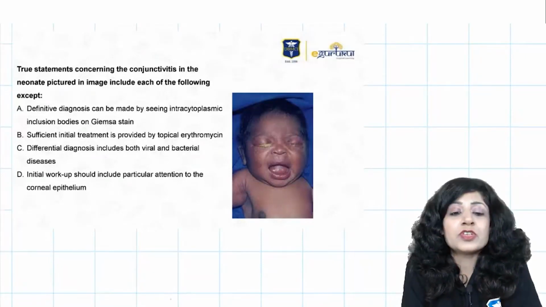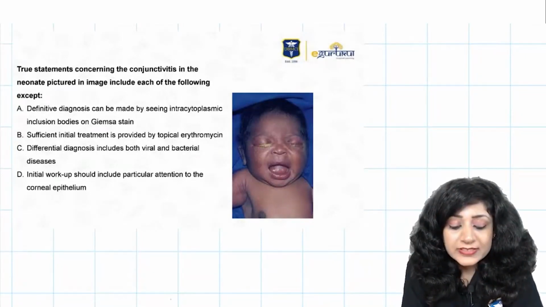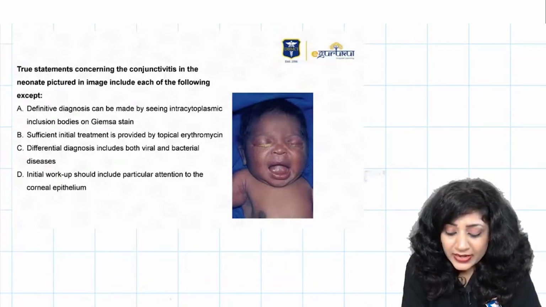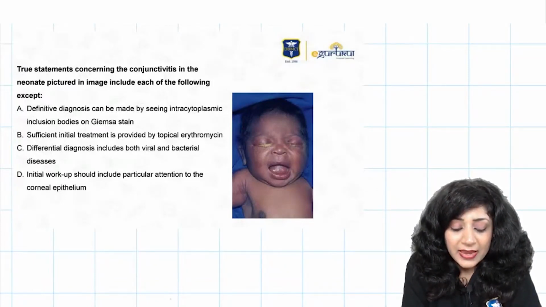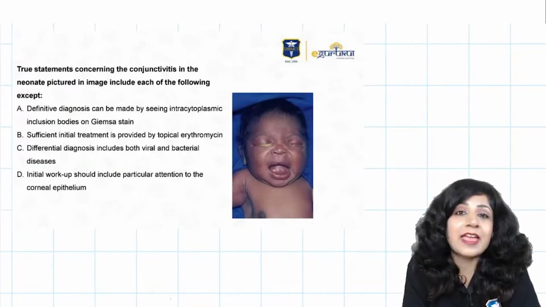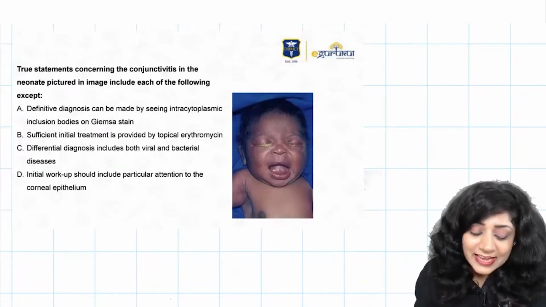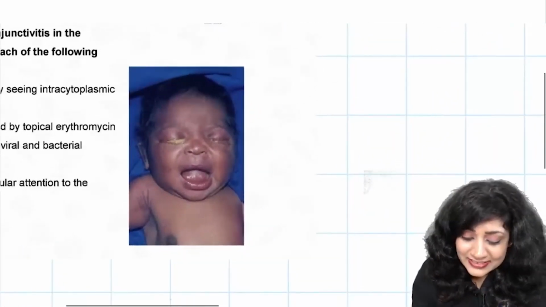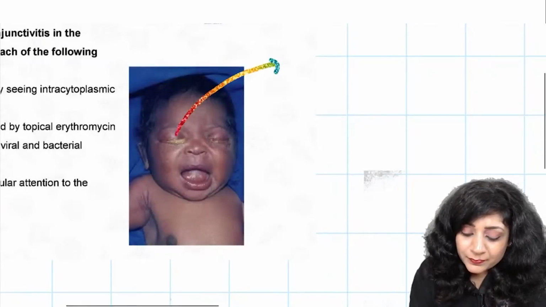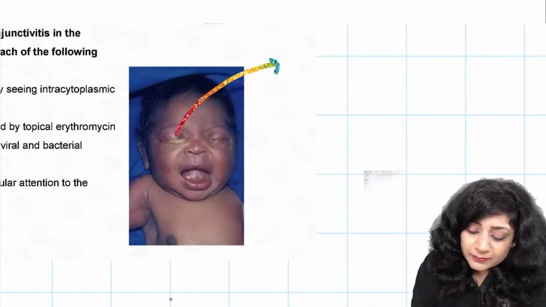Now look at question number 3. True statements concerning the conjunctivitis in the neonate in the image include each of the following except. So what are the things you are looking at? Can you tell me the diagnosis of this baby? They are otherwise saying also conjunctivitis in the newborn. So this is a case of ophthalmia neonatorum.